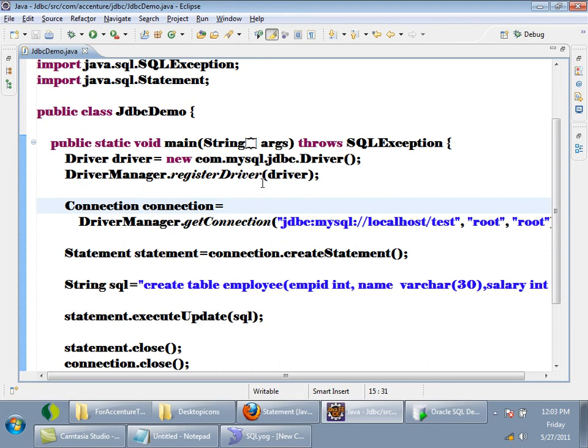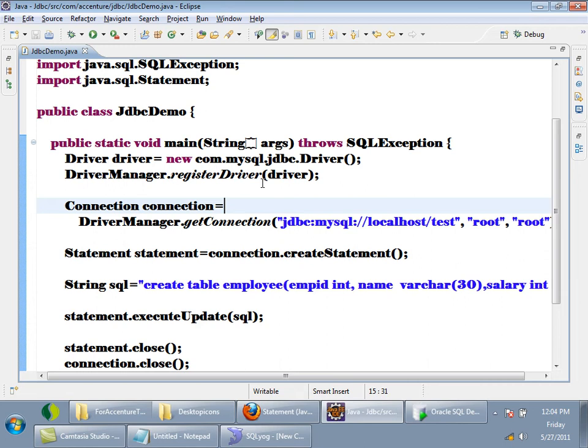See, remove the imports which are using the driver. Remove the last two imports. See, I told you always to import the one from java.sql. Whenever you are importing, import from java.sql. Import Driver, select the second one.